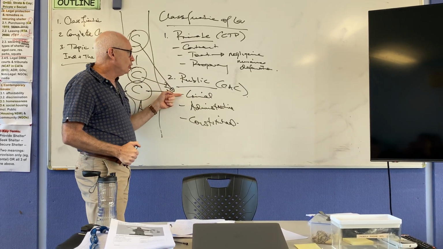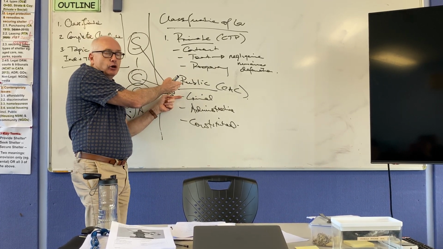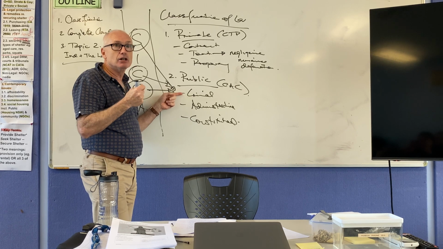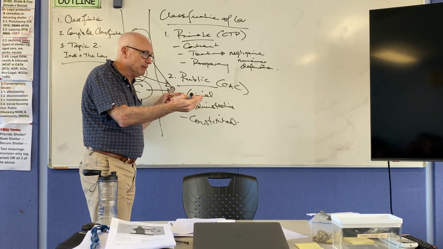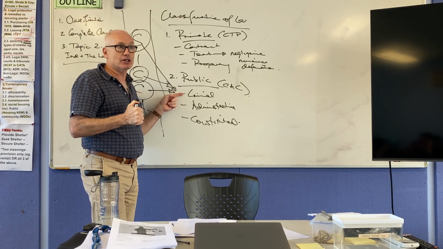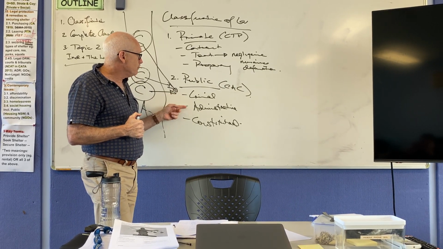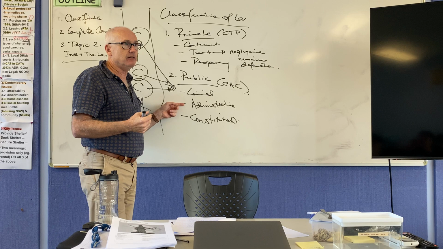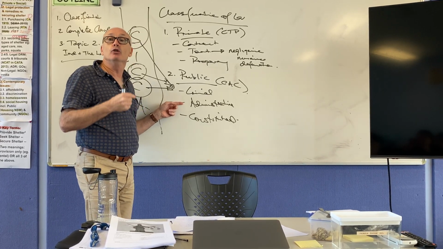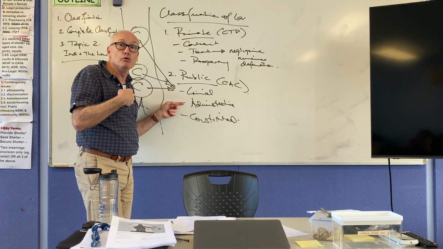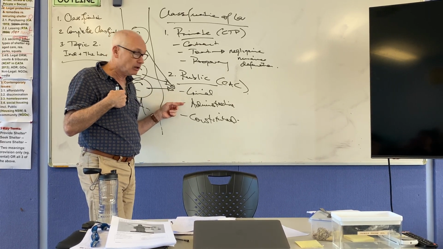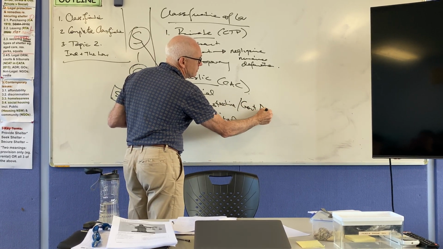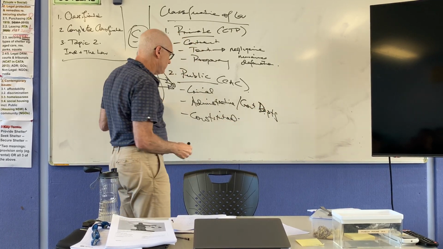Public law, criminal law is a public law because it's a law against society, okay? Even if I murder another individual, that's regarded as not just an act against them, but an act against society, all right? Administrative law is any law that involves government departments. So I go to Centrelink, I want to get Austudy if that still exists. They say no, then the law says that I have certain rights to pursue what I think is my right to get that money, okay? So think about this as being government bodies or departments, okay?